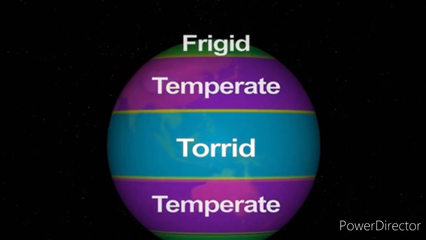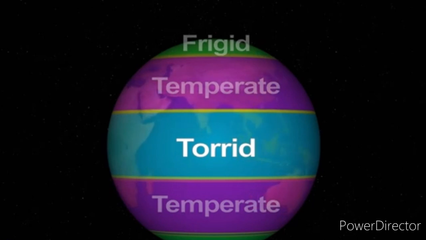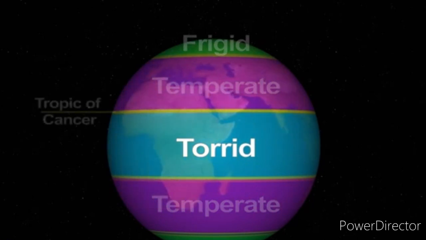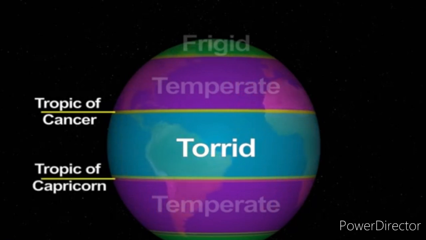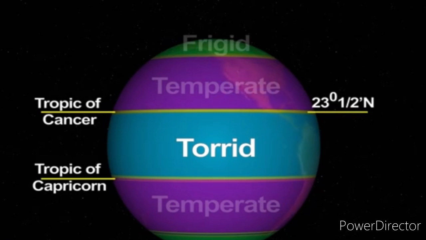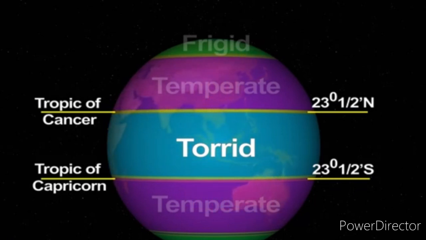The torrid zone or the tropical zone lies between the Tropic of Cancer and the Tropic of Capricorn. Tropic of Cancer is at 23.5 degrees north and Tropic of Capricorn is at 23.5 degrees south. Now, what is the importance of this torrid zone?